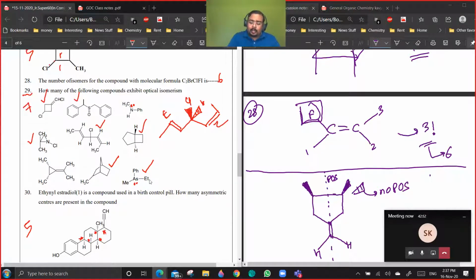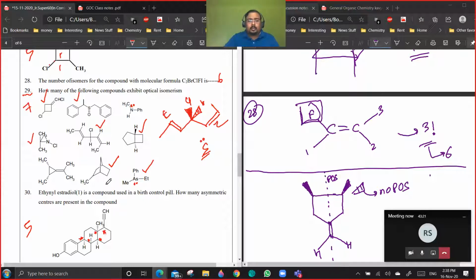I have told you that sulfur will not show inversion. I think I have discussed this. Sulfur lone pair will not show inversion. Why? Because the inversion barrier is high. Same is the case for arsenic also. Can you say what are the atoms which can show? Only the second period.